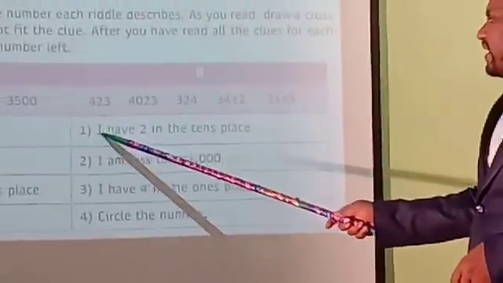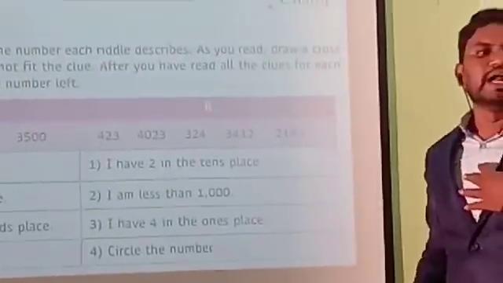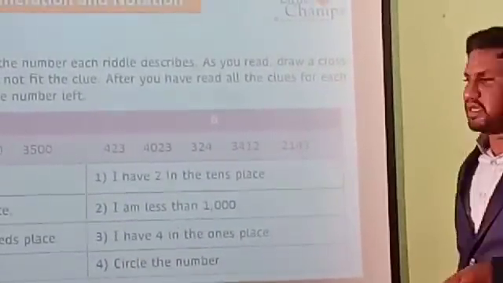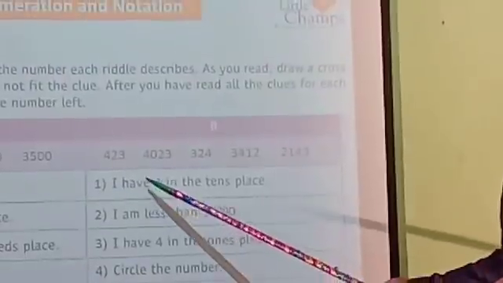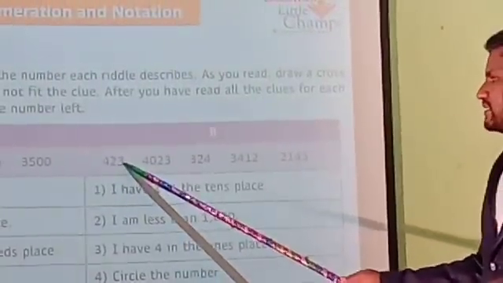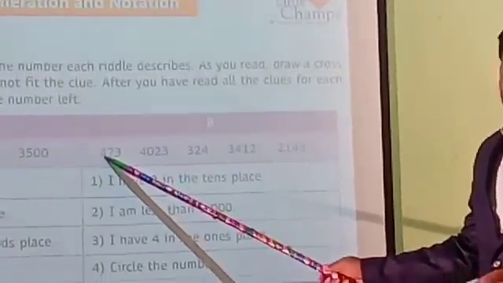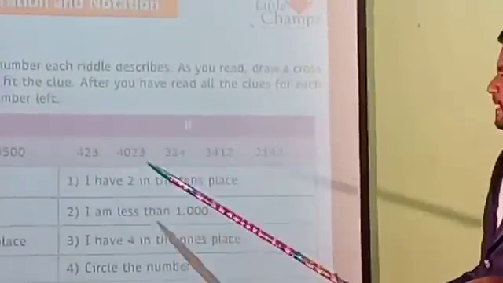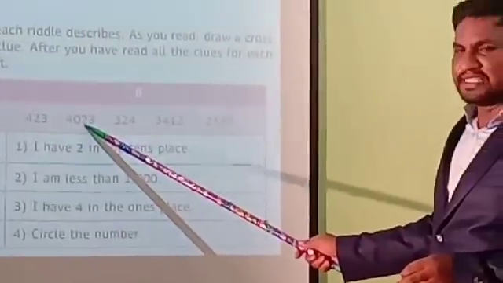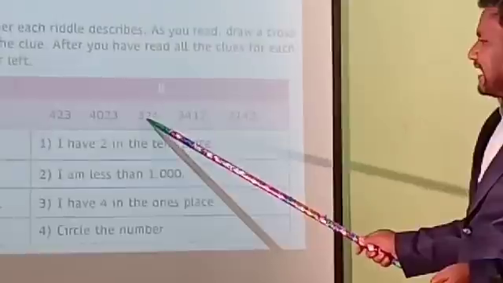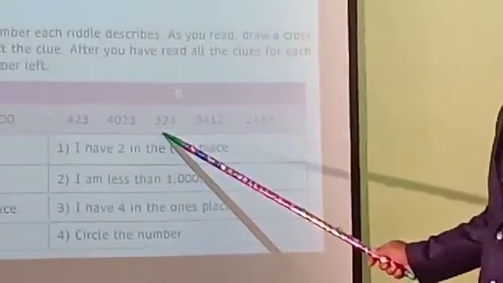What is the first clue given? I have 2 in the tens place. Okay? Check every number's tens place. In the tens place, which number do we want? 2. In 423, what is the tens place number? 2. Yes, you have to keep it. Next, in the second number also 2 is there. And the third number also 2 is there.